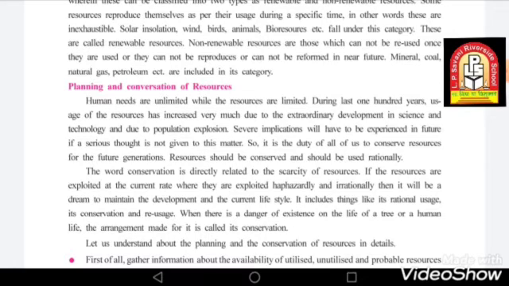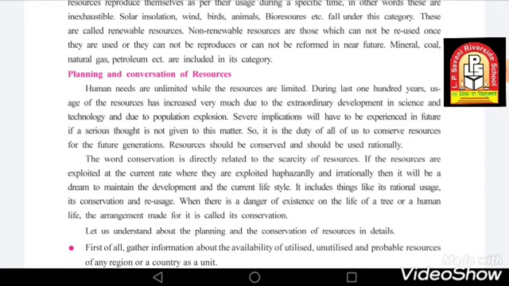You should use limited resources only when necessary. Only that much quantity should be used which is required. Make sure that the resources don't get wasted.